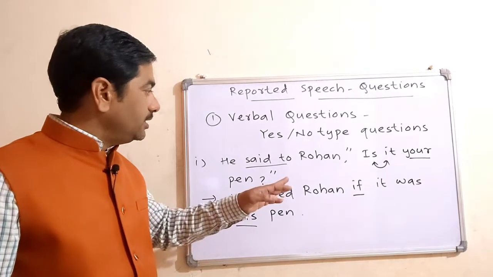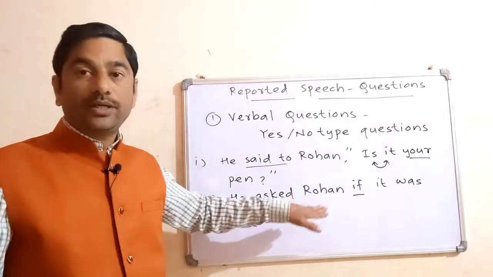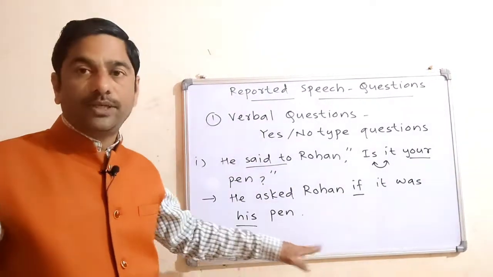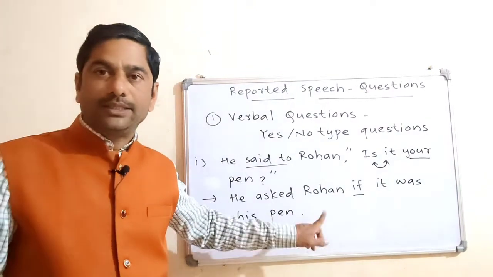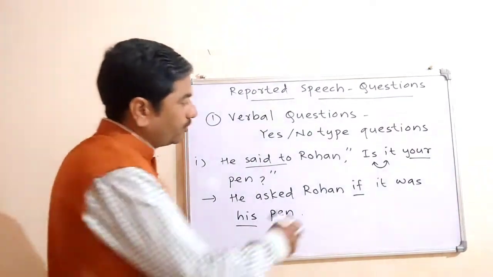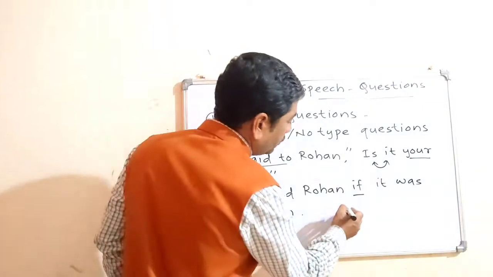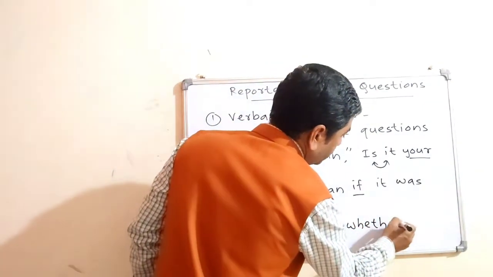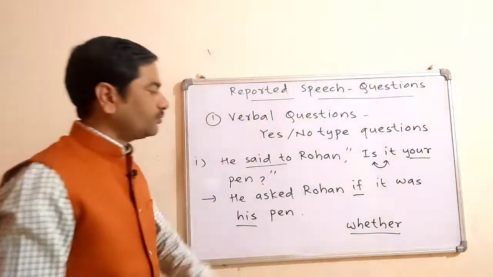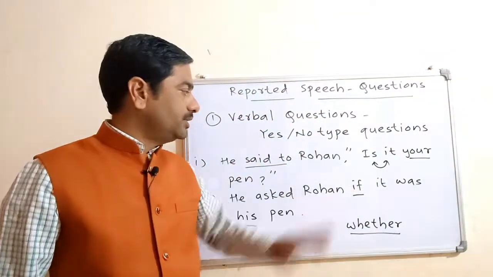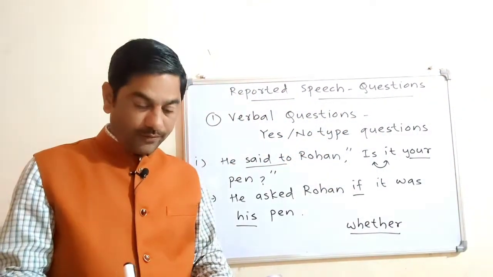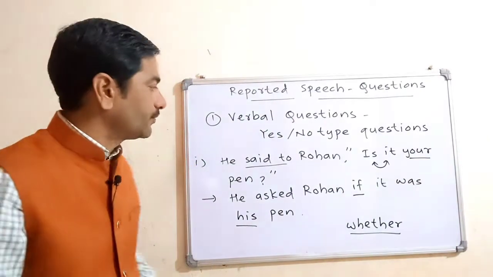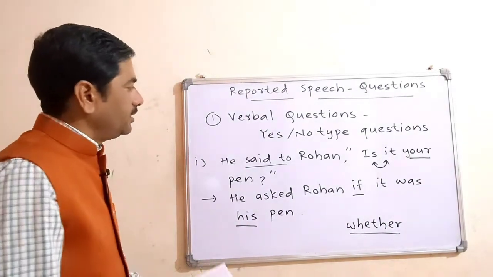So, he asked Rohan if it was his pen, with a full stop at the end of the sentence. You can make use of whether in place of if also. So I think you have understood.